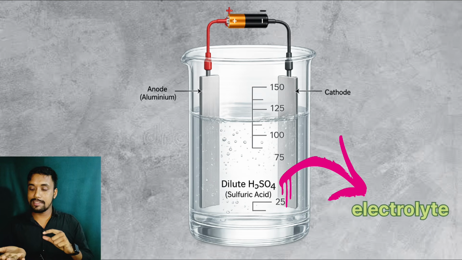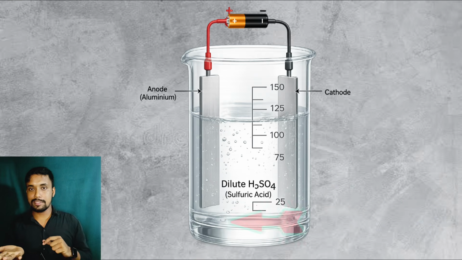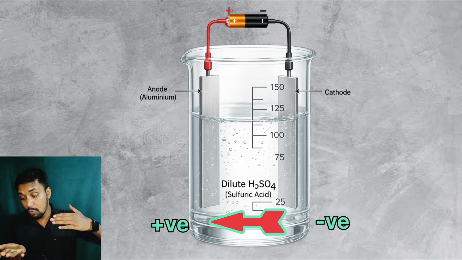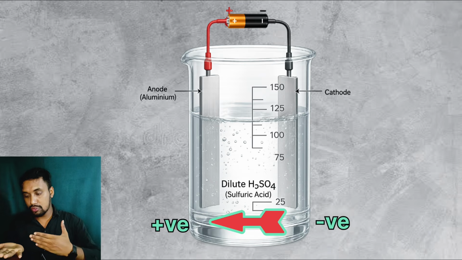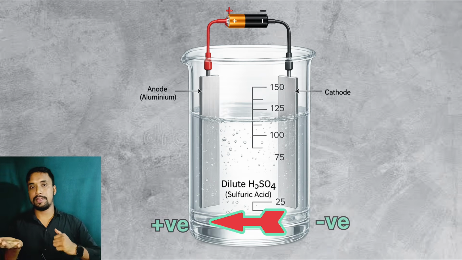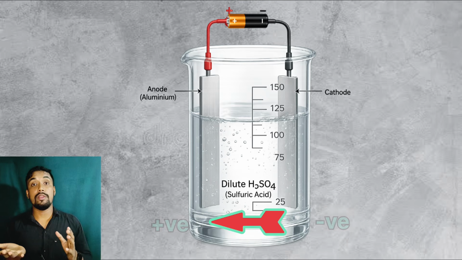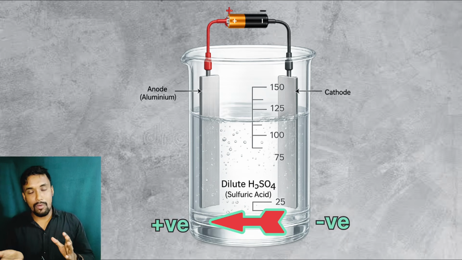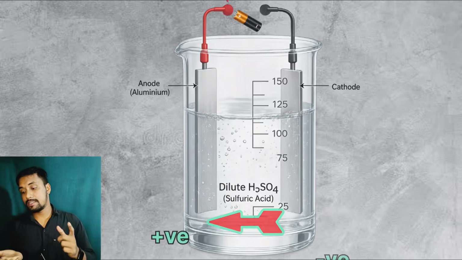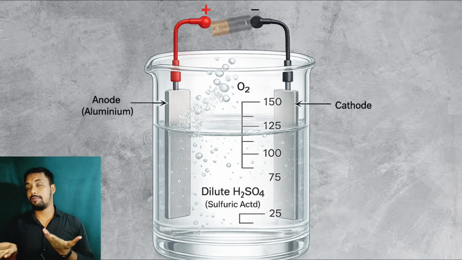When electricity moves from the negative end to the positive end, what happens here? Electricity must flow through the sulfuric acid. And when it passes through sulfuric acid, the electrolysis happens. In that, as you can see, oxygen is evolved.